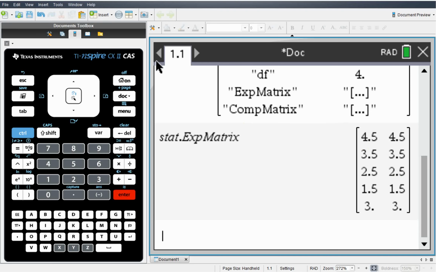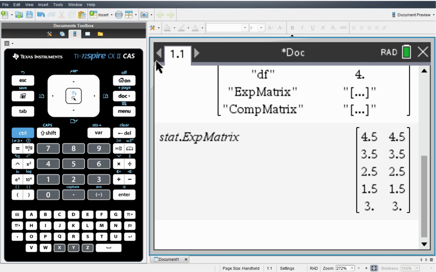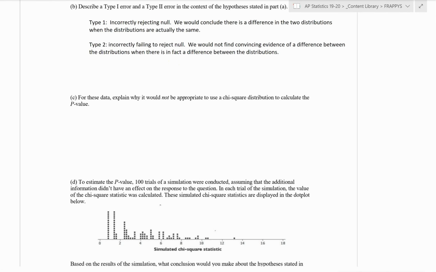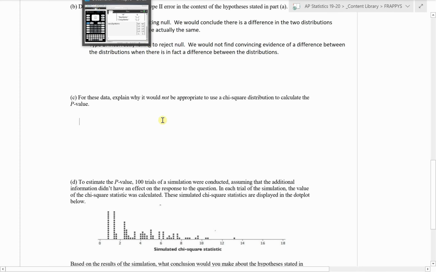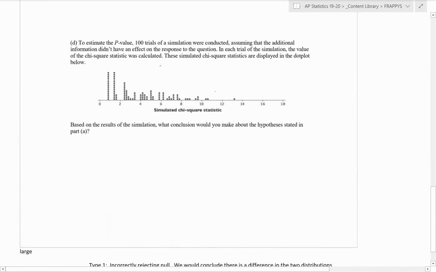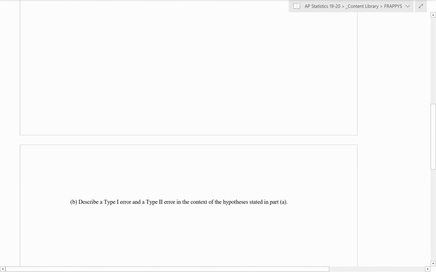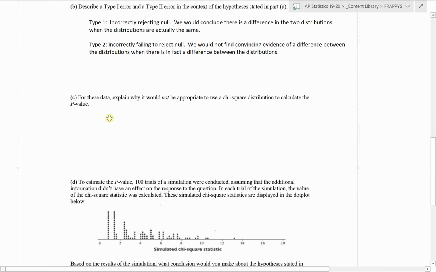Now remember, what we're really interested in this part of the problem is, can we do the chi-square test? Now I know I've already executed the test on the calculator. The point is, is it a statistically viable test? And that depends on the large counts condition. The large counts condition requires that we have expected counts all greater than 5.